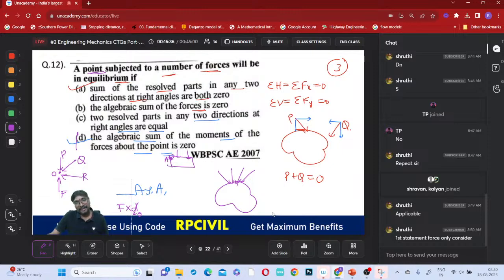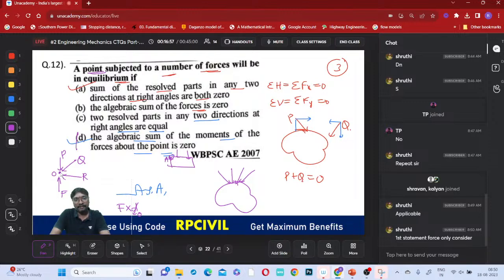When moments are present, you can say that the algebraic sum of moments will be equal to 0. When moments themselves are not present, which moments do you consider? You don't have any moments created by any force. Therefore, no moments will be considered, right? Is that clear now?